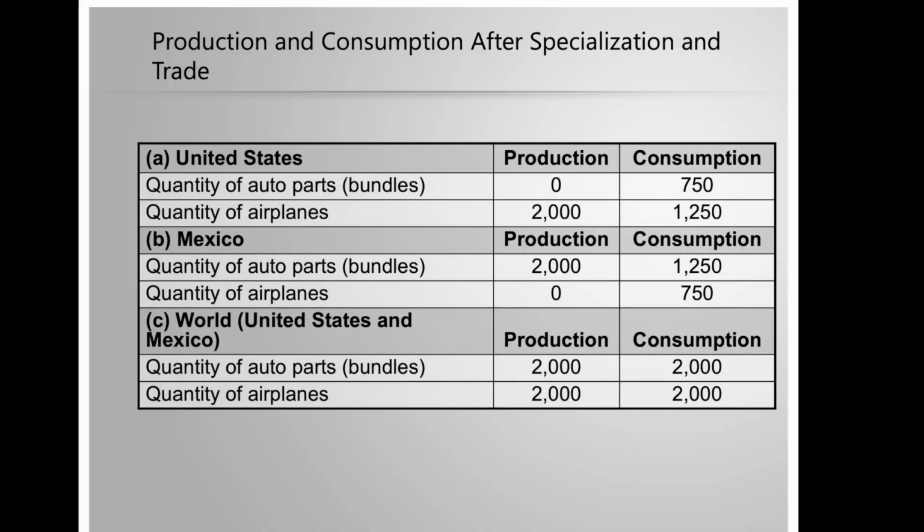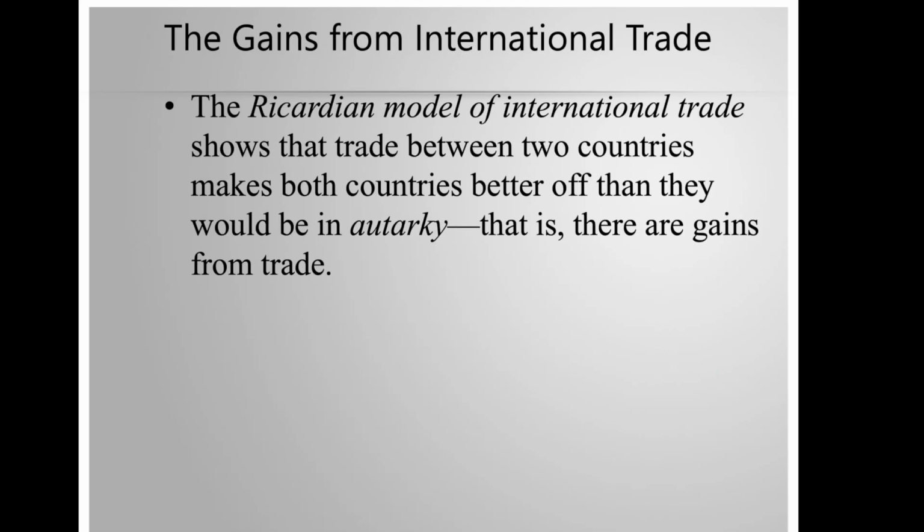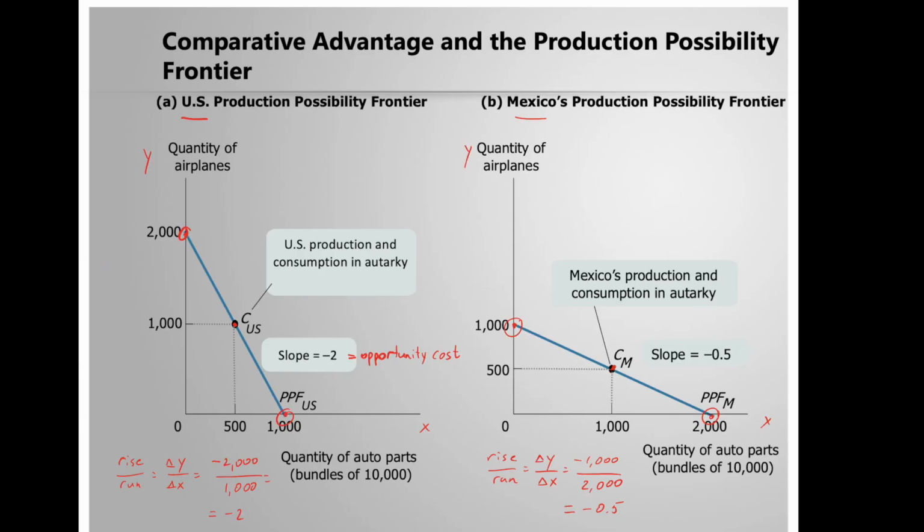Now, what happens if both countries trade? To know what happens, we have to go back to our production possibility frontier. Remember that if the US specializes in airplanes and produces airplanes only, that means it will be over here. So it can produce 2,000 airplanes and 0 auto parts.